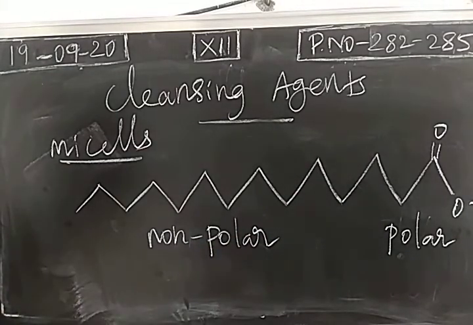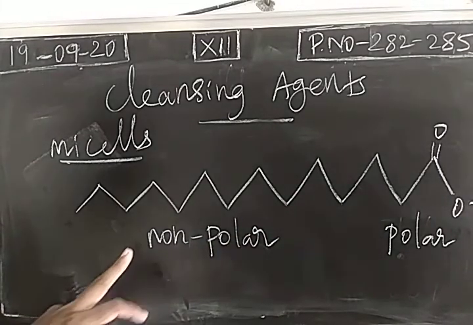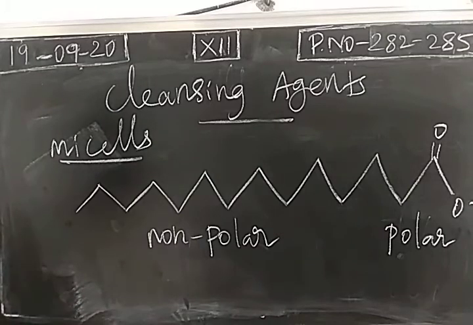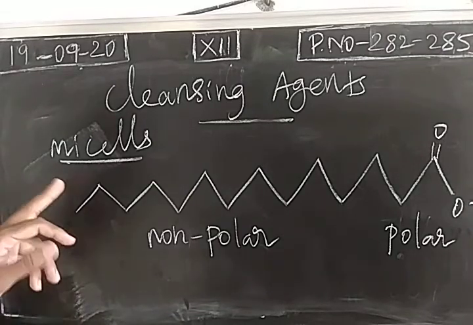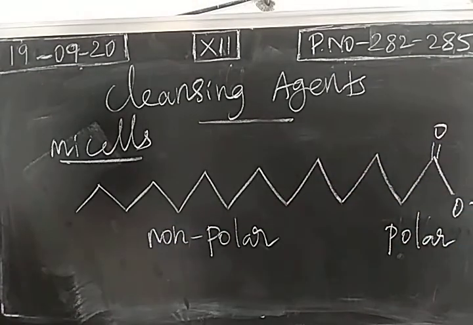Because this is soluble in that, and which is hydrophobic in nature, so that dirt molecules or the grease molecules will come out from the cloth along with the soap. So they are coming out as droplets. We call them micelles. And this will have the carboxylate part, which is facing towards the water molecule.